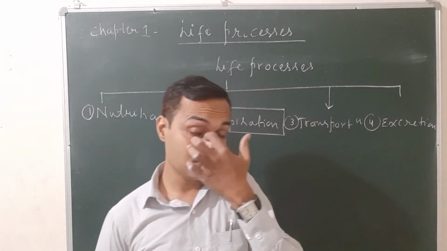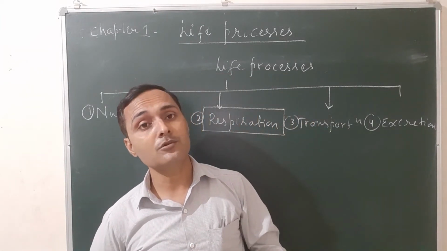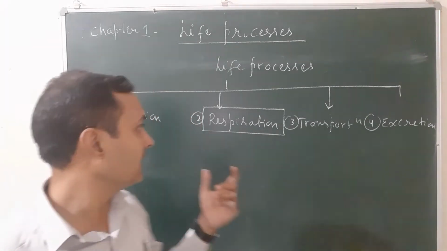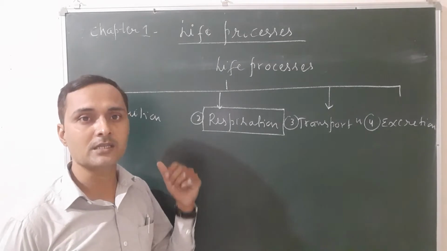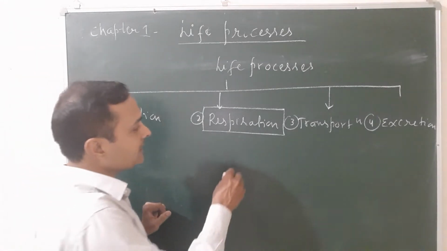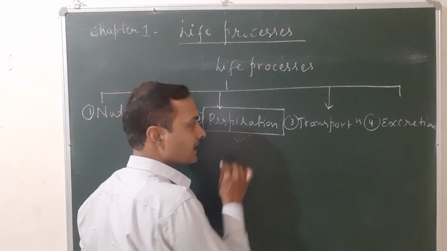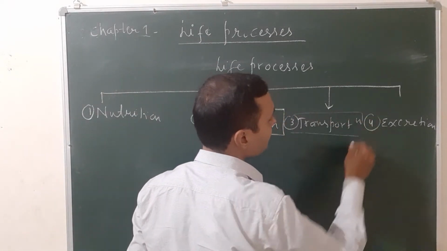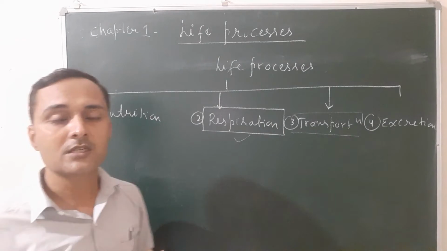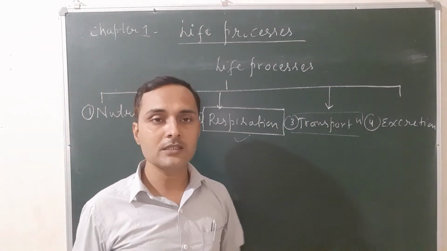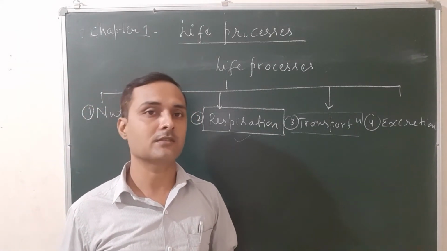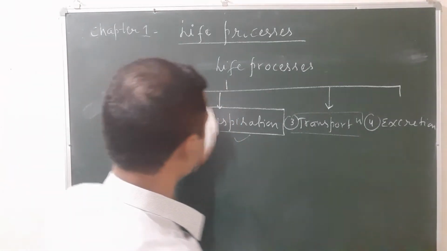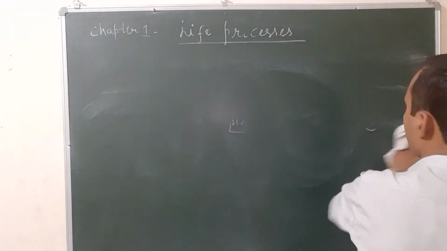So once again, you have to know the various organ systems involved in these four life processes. For nutrition, the main organ system is the digestive system. In case of respiration, the main organ system is the respiratory system. In case of transportation, in humans, it is the blood vascular system, or you can say circulatory system. And for excretion, it is the excretory system. Now let us see the detail of nutrition and the various types of nutrition.